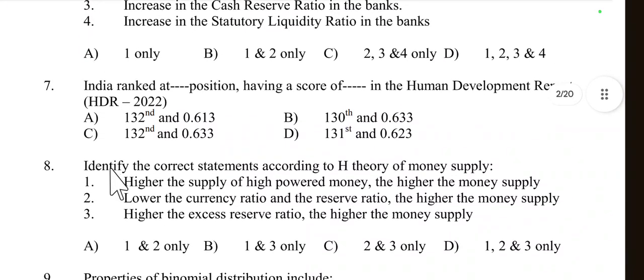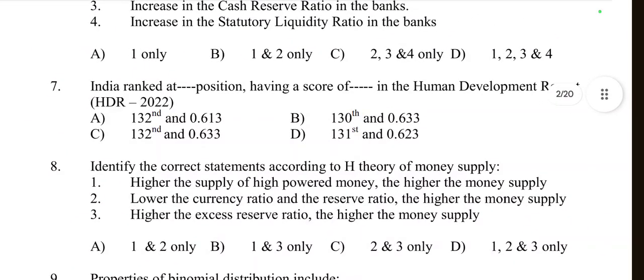Then question number 7: India ranked at dash position having a score of dash in the Human Development Report 2022. According to 2022, India's rank was 132 and its score was 0.633. But if we take 2024 data,